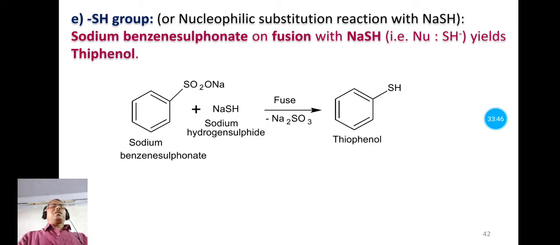And in section B we have studied the aromatic sulfonic acids with the specific example benzene sulfonic acid, and we have studied the preparation of benzene sulfonic acid from benzene and its chemical properties, and some substitution reactions or replacement reactions.